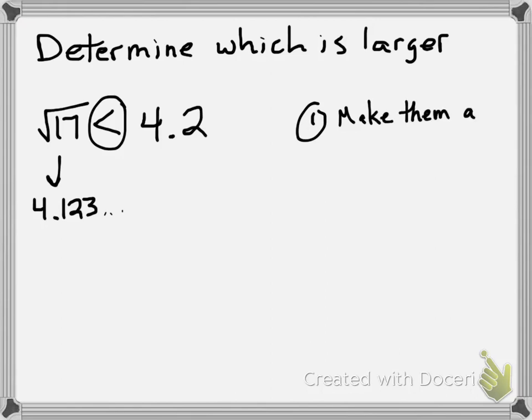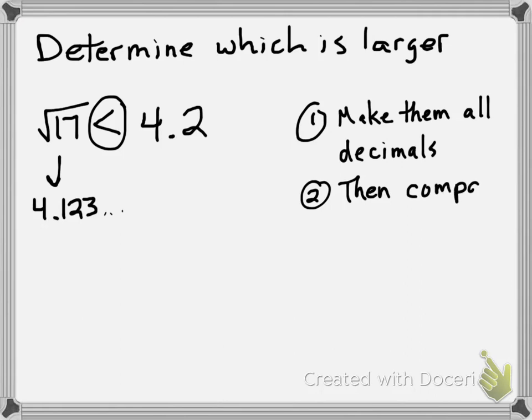So here are your steps. Step number 1, when you're trying to compare numbers, is make them all decimals. And step number 2, then you can compare looking at the place values in order. Whether you have fractions, decimals, or square roots, it's always easier to compare them as decimals. So make them all decimals, and then you can compare them.